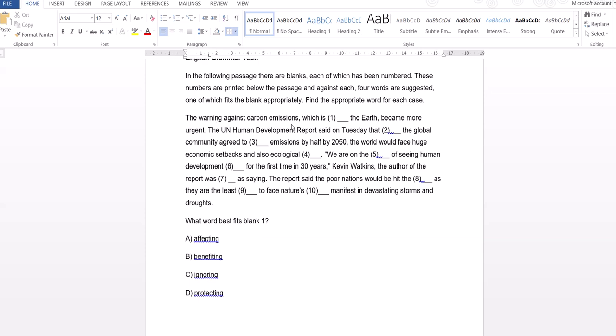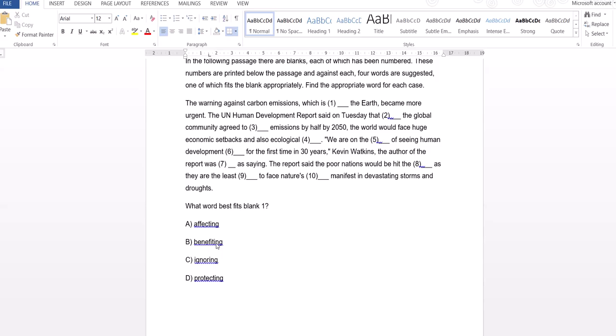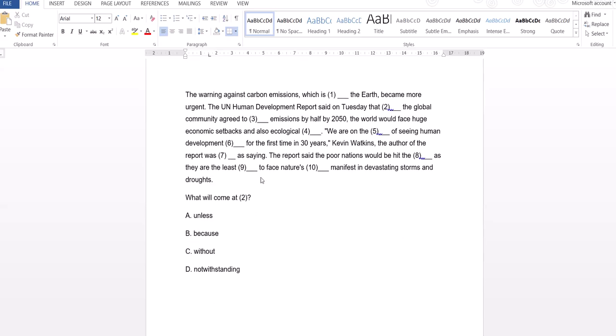The warning against carbon emissions, which is dash the earth: affecting, benefiting, ignoring, protecting. So here, as we get the context of the paragraph, the appropriate word would be affecting, which is affecting the earth. Next, became more urgent. The UN Human Development Report said on Tuesday that dash the global community agreed to dash emissions.